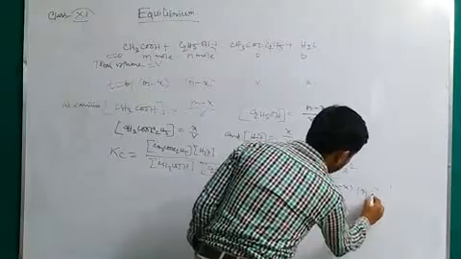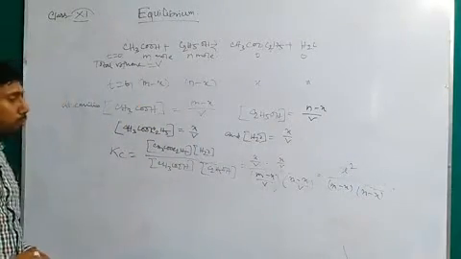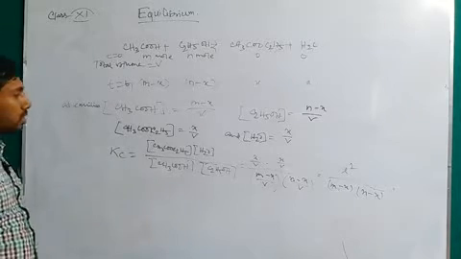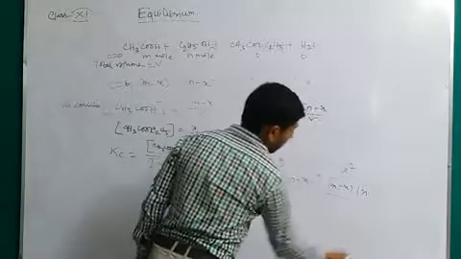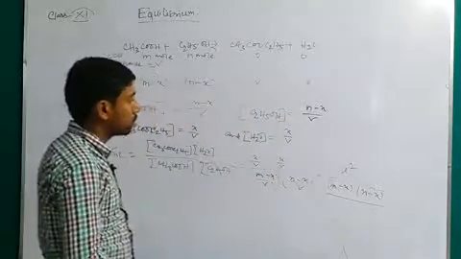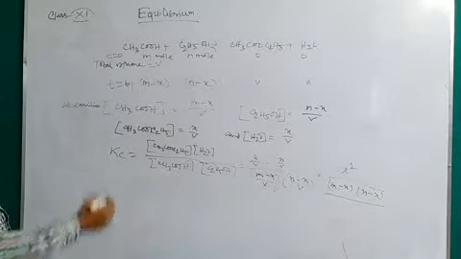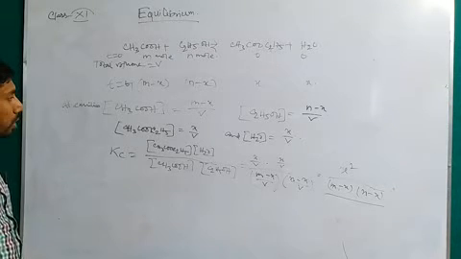From this derivation, we can prove that there is no dependence of the equilibrium constant on the volume, because in the expression of the equilibrium constant there is no volume term. So the total volume does not affect the value of the equilibrium constant.